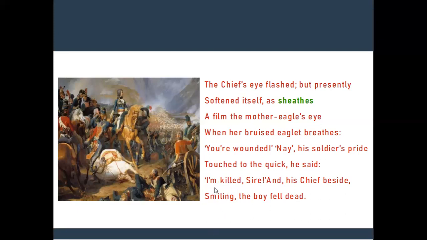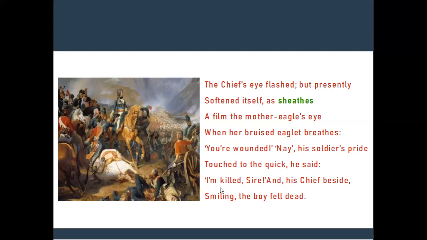In these last two lines, the poet appreciates the heroic behavior of the young soldier. He showed no sign of pain and, smiling in joy, jumped off the horse and gave the happy news of victory to the emperor.